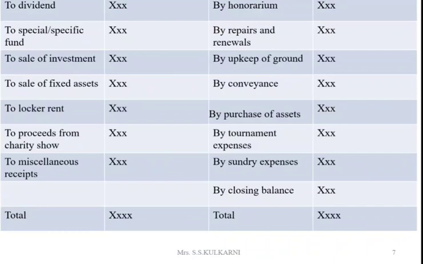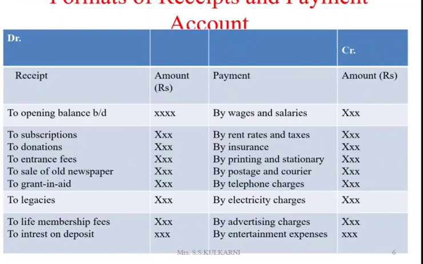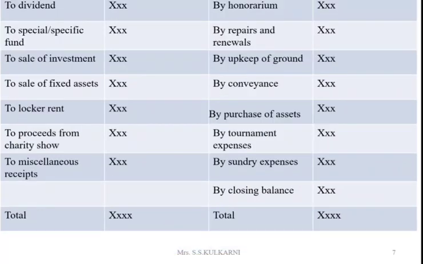charity show, miscellaneous receipts. Similarly, on the payment side, we have wages and salaries, rent and rates, insurance, printing and stationery, postage and courier, telephone charges, electricity charges, advertisement charges, entertainment expenses, audit fees, honorarium, repairs and renewals, upkeep of ground, conveyance, purchase of assets, tournament expenses, sundry expenses, and lastly it ends with closing balance of cash or bank.